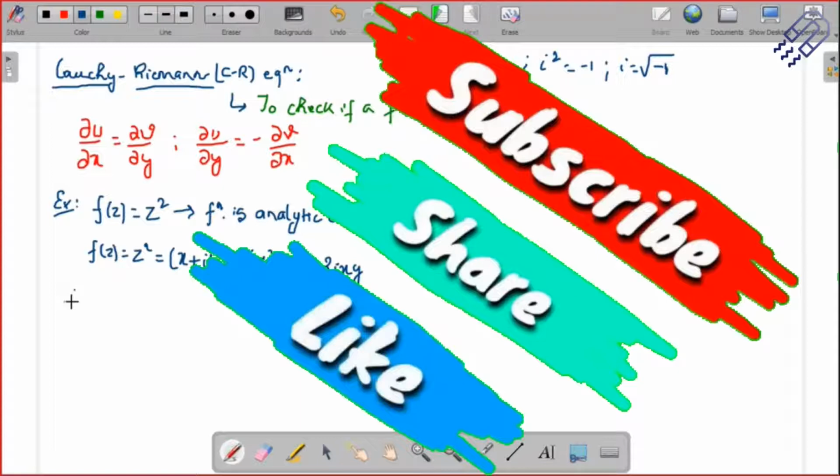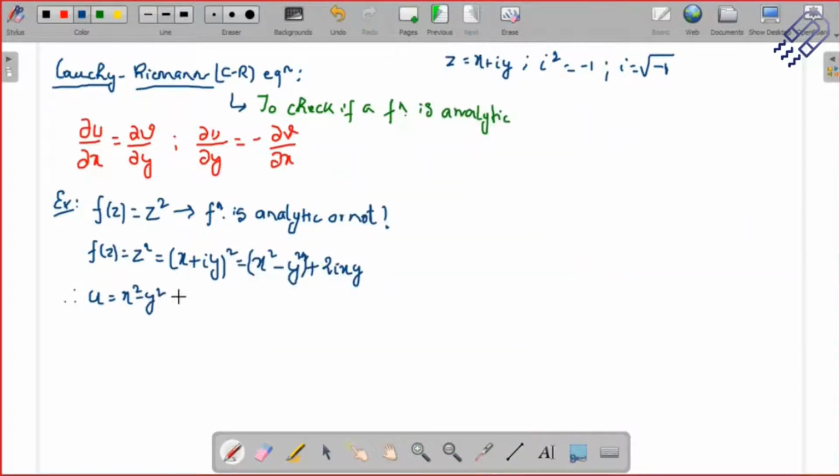So let's go a bit slow. I can simply say u, which is the real part, is x square minus y square. You have to follow these steps; that's very important. And the v part, which is related with the i term: whatever is i, just leave it aside and keep the remaining term. So it will be 2xy. These are the steps, and you have to remember this. Take the z function, write it in terms of x plus iy, expand it, write the imaginary part as v and the real part as u, and then you can proceed.